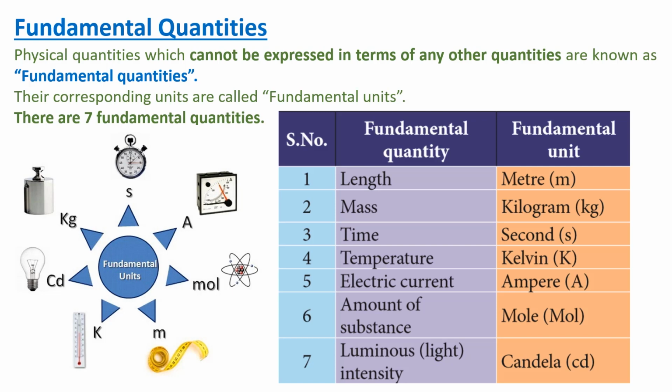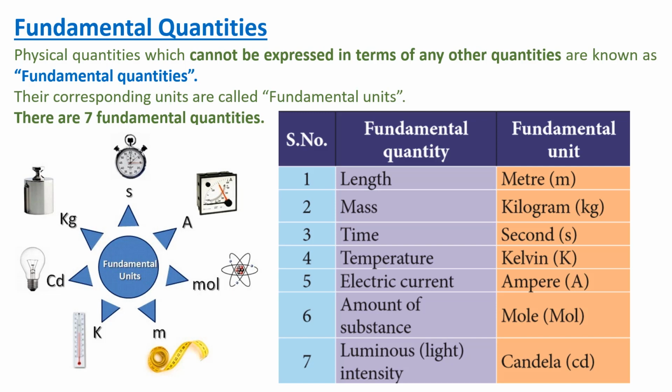And next one is amount of substance. The fundamental unit for amount of substance is mole, and it is denoted by M O L. That is the unit for amount of substance. And luminous intensity. The unit for luminous intensity is candela, and it can be denoted by CD.